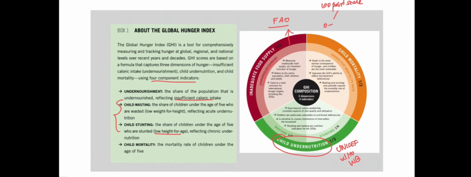in which 0 represents the best score, that means no hunger, and 100 represents the worst score.